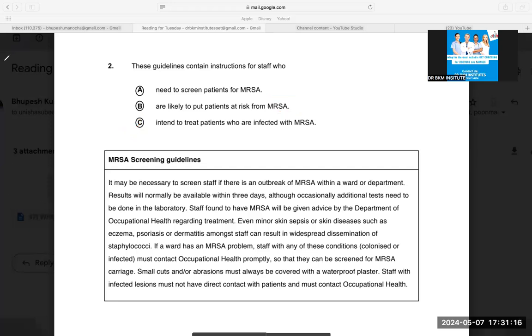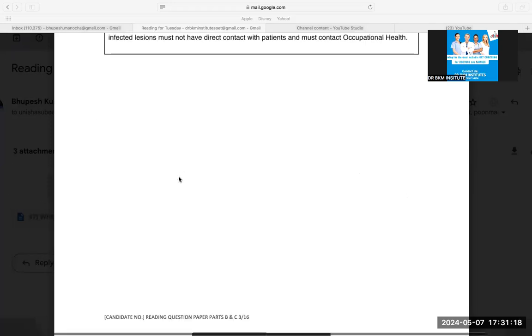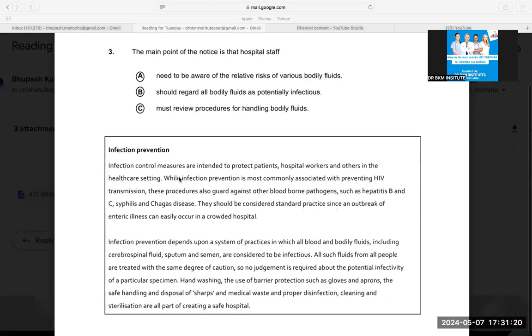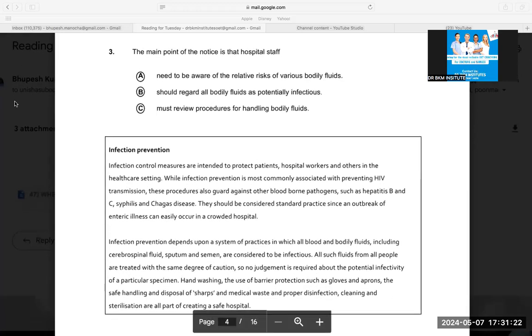Okay, let's see if the other questions are easy. I'm going to do the next question. Let's see if the other question is easy. Okay, the main point. Obviously, I always say don't miss out these words. The main point. The main point of the notice is that hospital staff. Let's see what is the main point of the topic.